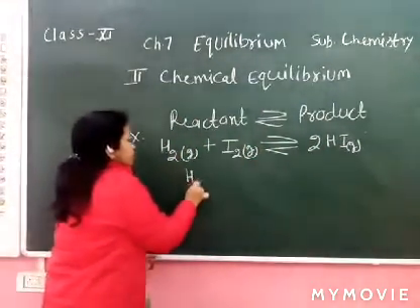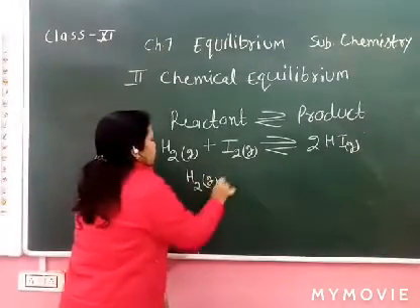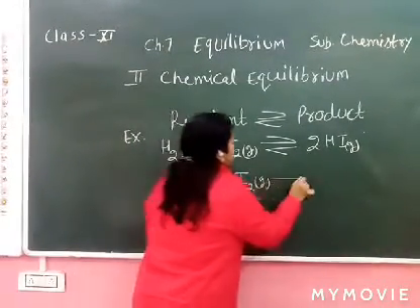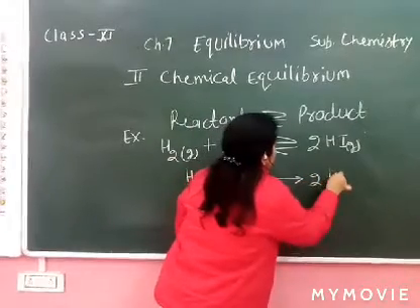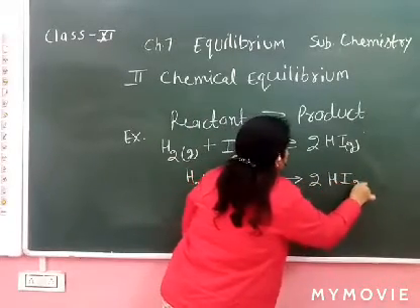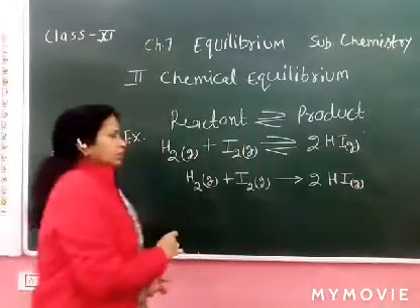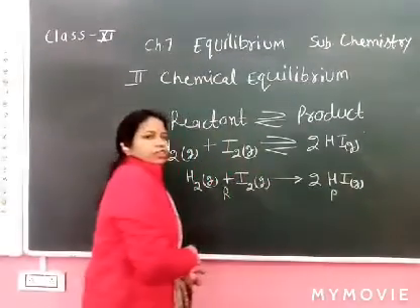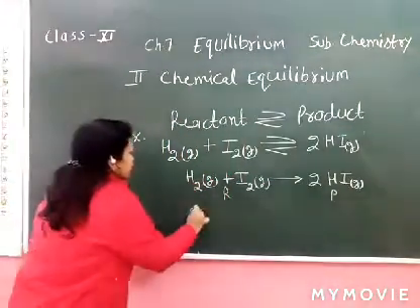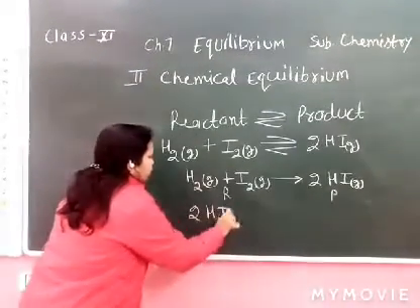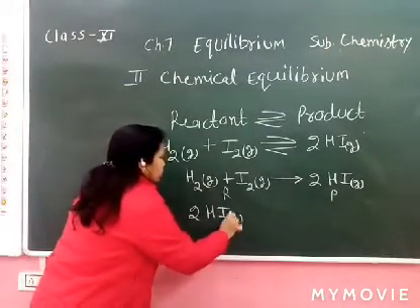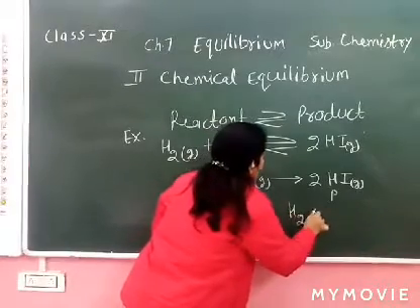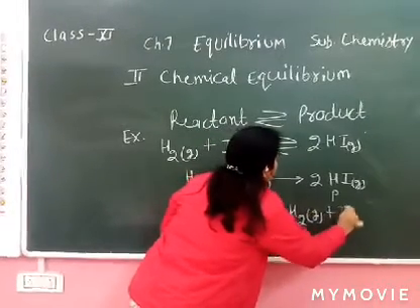You can write this reaction like this: H2 plus I2 converts into 2HI. Okay. Now this is the reactant and this is the product. If we write like this, 2HI on heating at a particular temperature decomposes into H2 and I2.